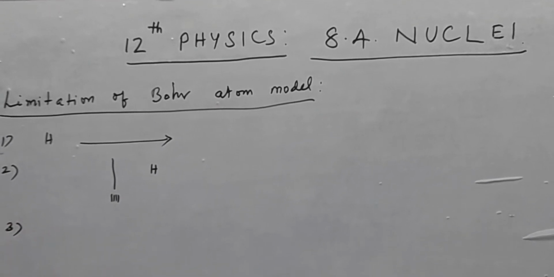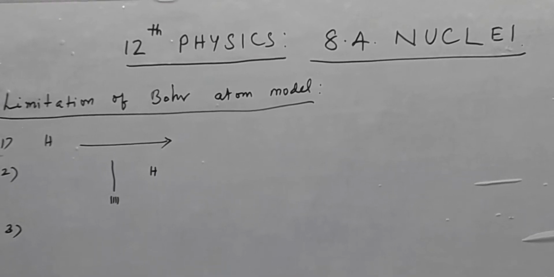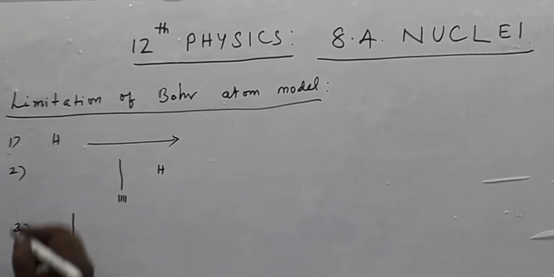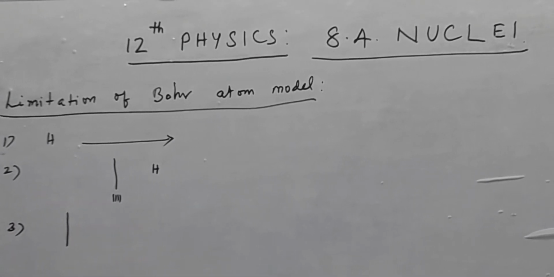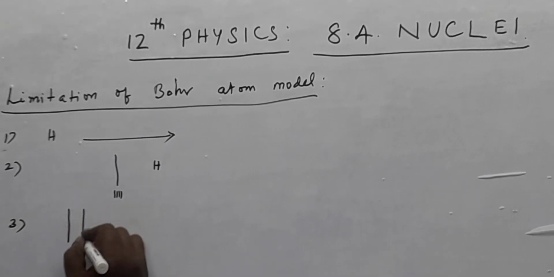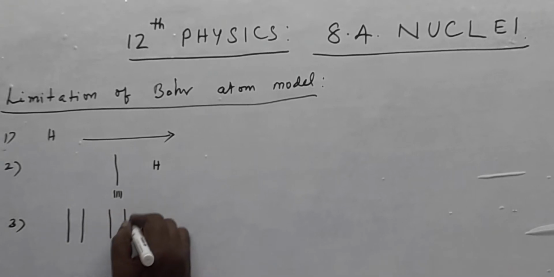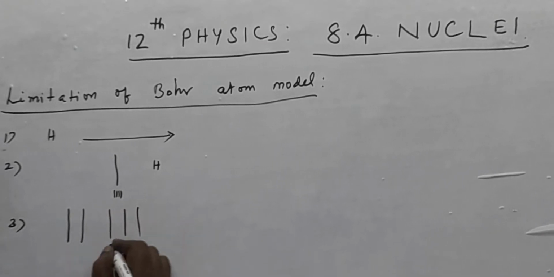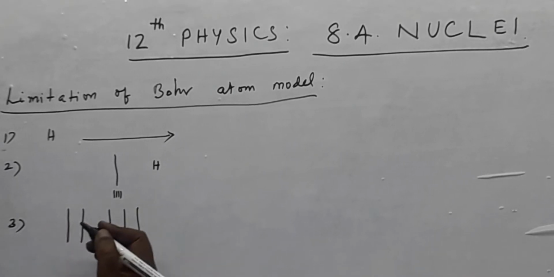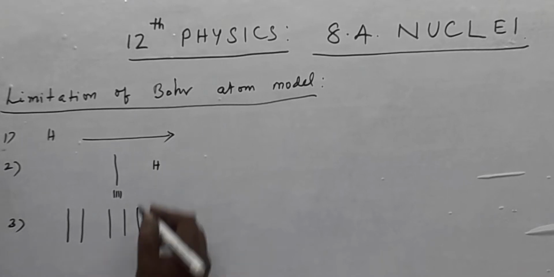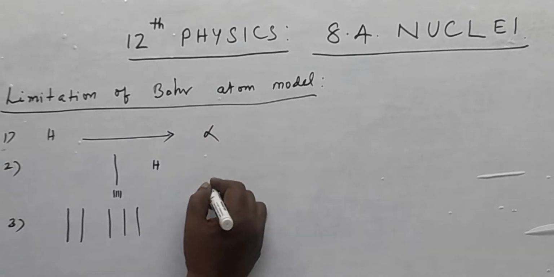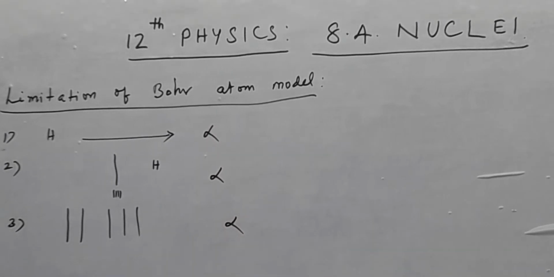third one, Bohr atom model fails to explain the intensity of the hydrogen spectral lines or the various spectral lines. If you consider 3 or 4 lines like this, then the intensity may vary. The reason for the variation of the intensity of the various spectral lines cannot be explained by Bohr. That's why these are all limitations, and that's why we are neglecting Bohr's atom model.